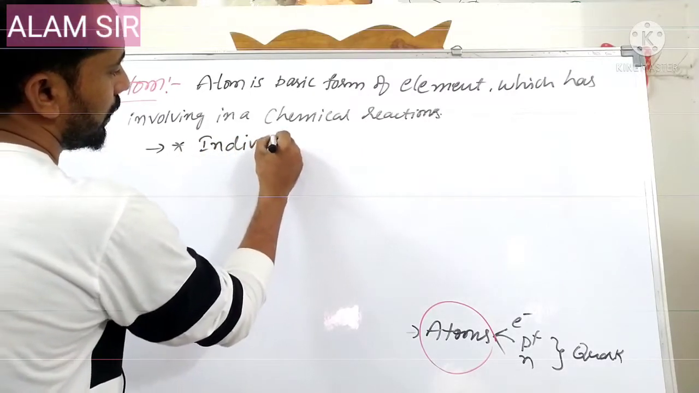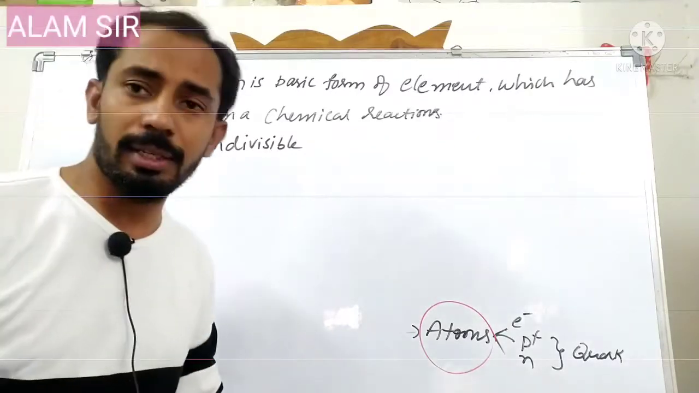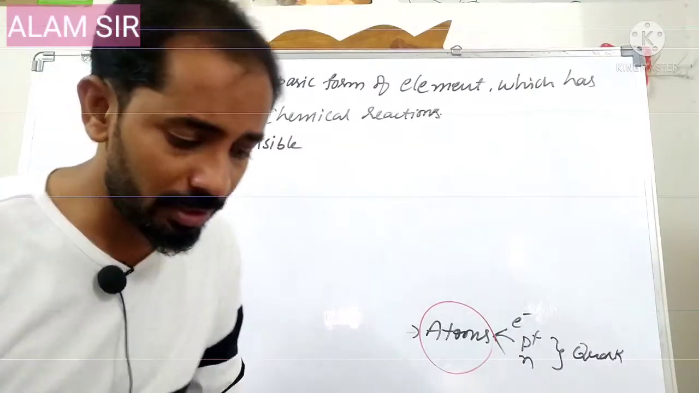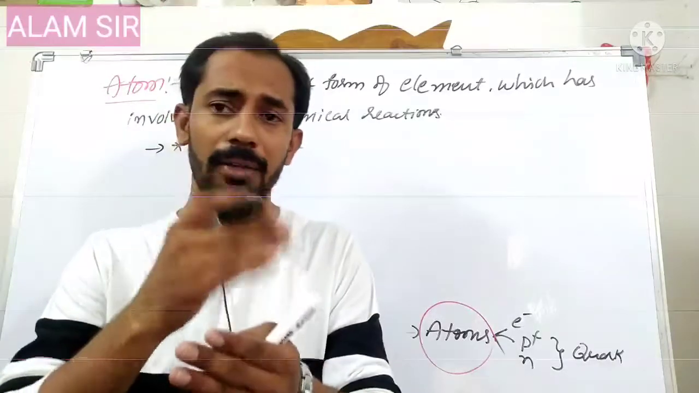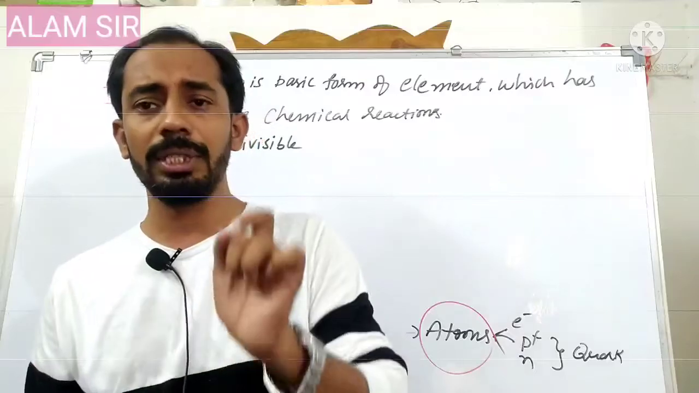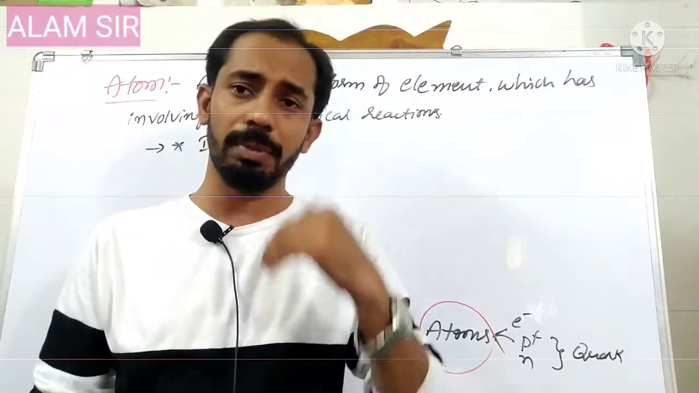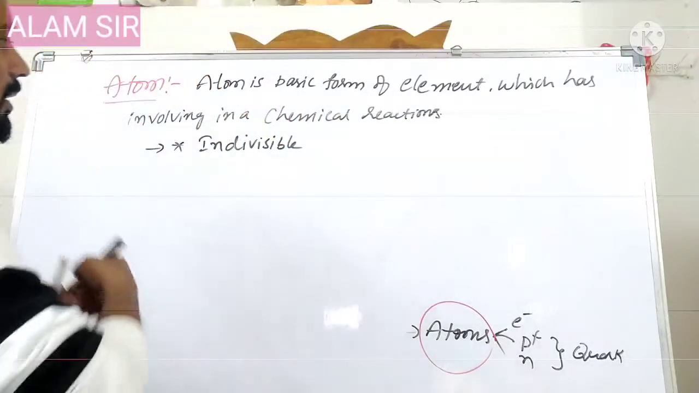Next, the atom is indivisible. According to Dalton's atomic theory, atoms are indivisible. That means John Dalton divided matter into smaller and smaller pieces, and ultimately got a particle which is indivisible. It cannot be divided into simpler species by any means, physical or chemical.